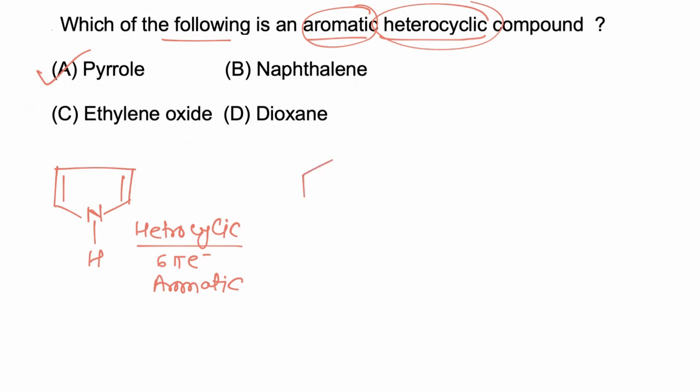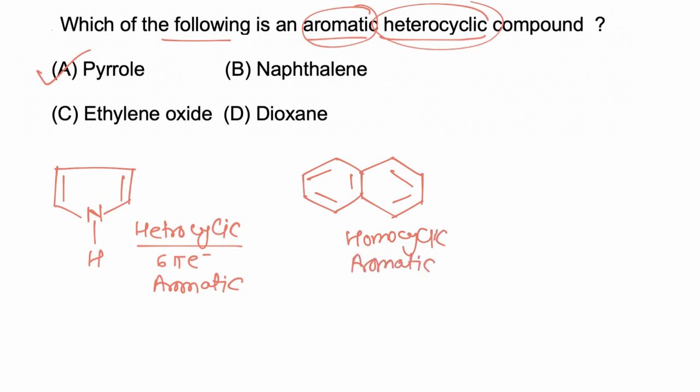Now if we take naphthalene, this molecule is cyclic and aromatic, but it is homocyclic aromatic. Homocyclic because all the atoms present in the ring are identical, they all are carbon. Ethylene oxide is a heterocyclic compound, but this molecule is not aromatic due to lack of cyclic resonance.